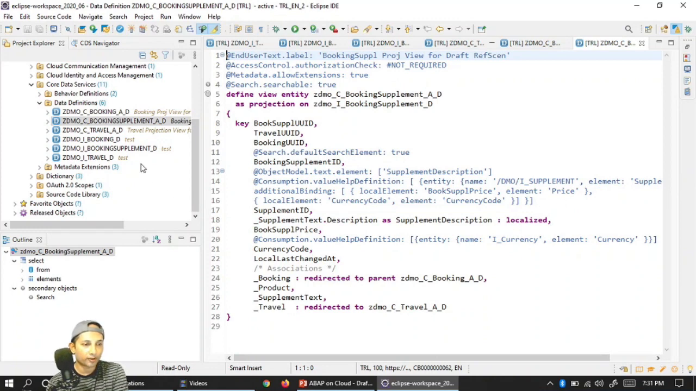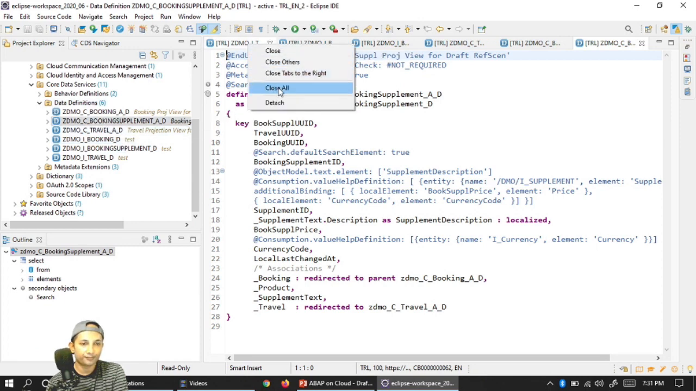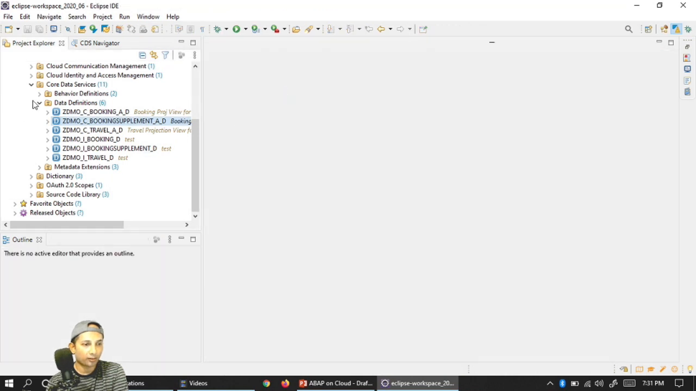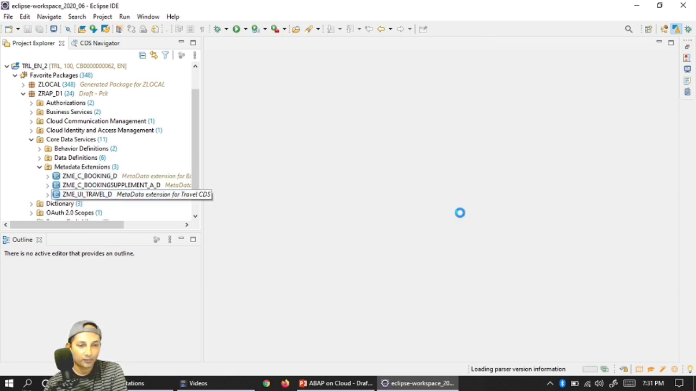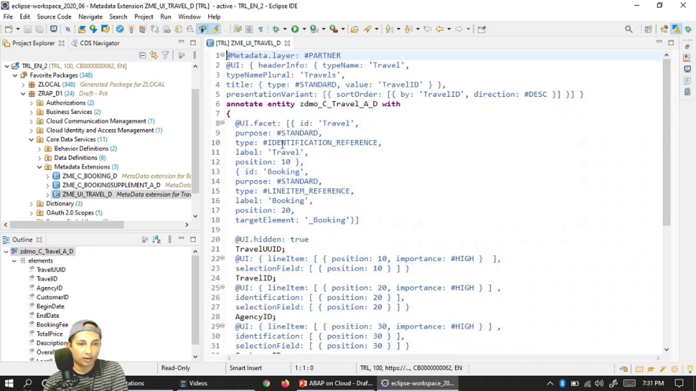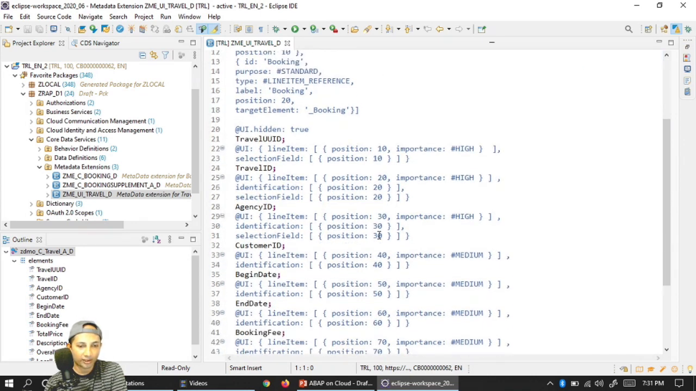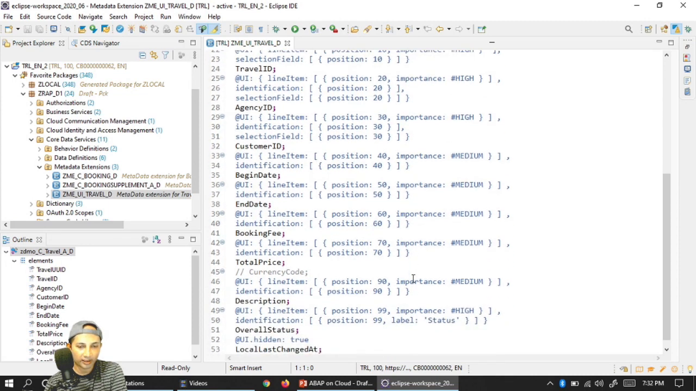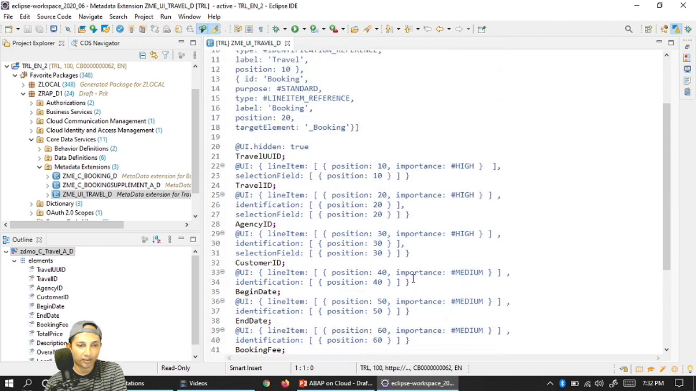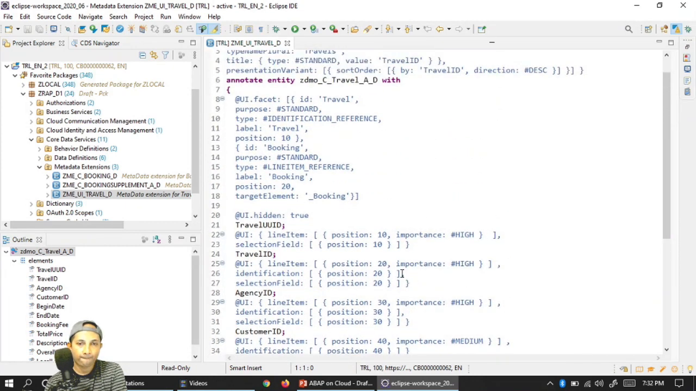So let's move forward with the next topic, which is nothing but the metadata extension. So close all, and we'll now go back to the metadata part. So in the metadata part, let's first start with the travel. So we have two things, travel and booking, two facets we have created just like the previous, and all the annotations we have put in a sequential way with the numbering sequence. I think that's pretty much straightforward, not much to tell you here about what is to be done, pretty simple.